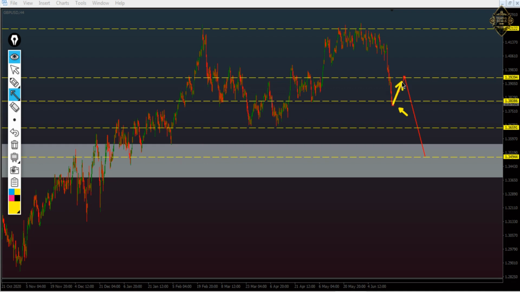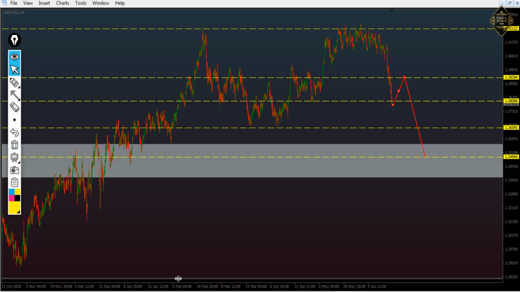Our view is that it will go up and touch 1.39394, then from there it will fall down. So you can take the first target here at 1.38, the second one at 1.36591, and the last one at 1.34944. That's it for that pair, my friend.